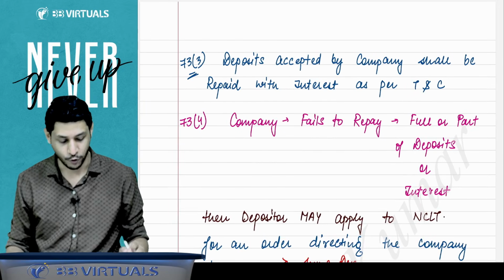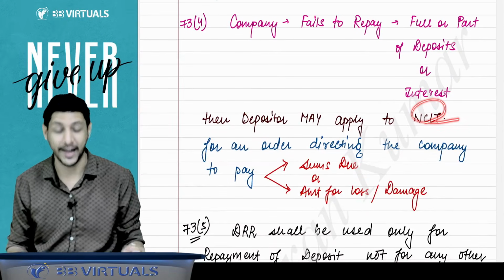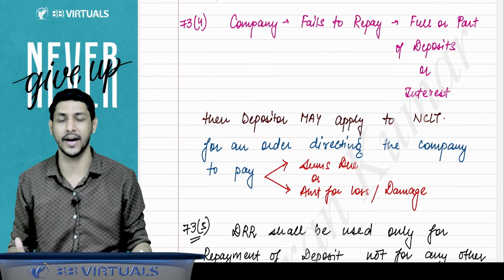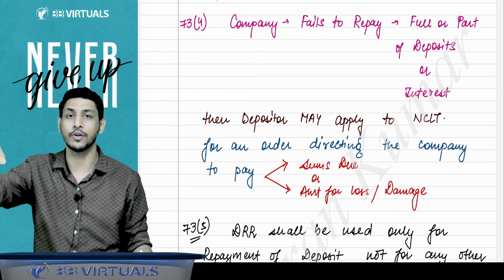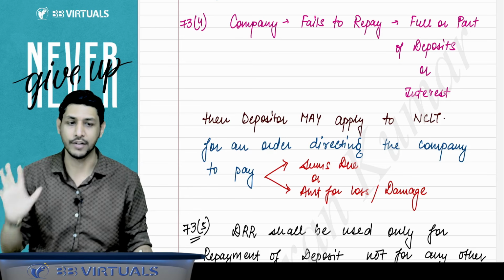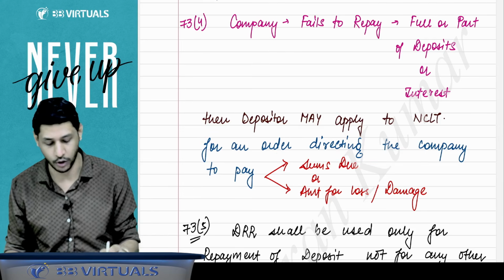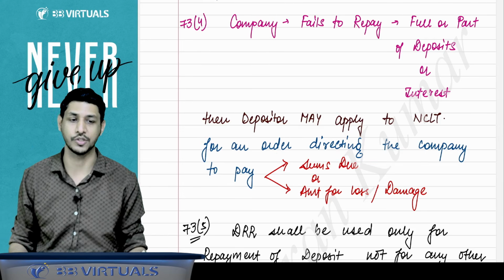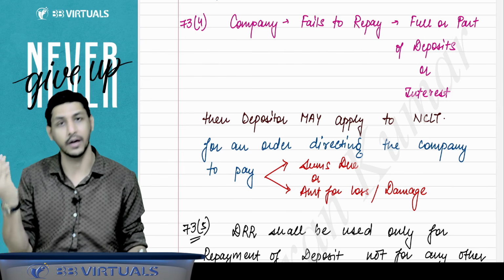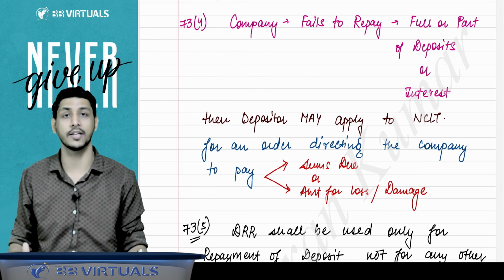Section 73 subsection 4 says that if the company fails to repay the deposit amount or the interest amount, then the depositor may apply to the NCLT. The depositor may go to the NCLT and say that this company is not paying the deposit amount or interest back to us. Whatever your complaint, you can go to the NCLT, and NCLT will issue an order to the company to pay the sums due, or the amount of interest, or the amount of deposits, or the amount of loss or damage that has been caused to the person because of the non-payment by the company.